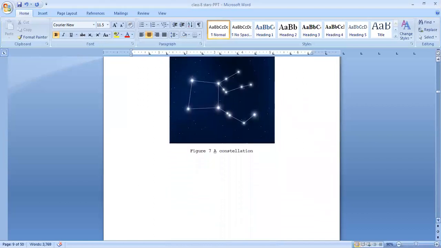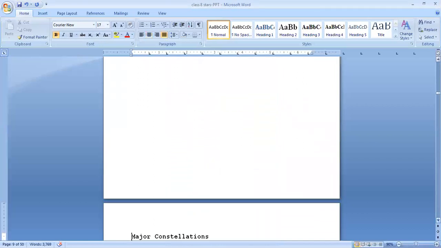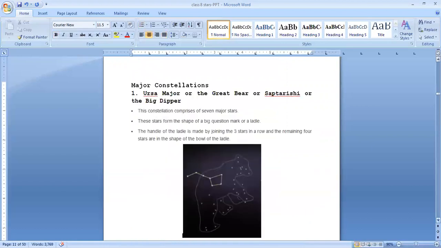Next, we will be seeing different types of constellations, or major constellations. First one is Ursa Major, or the Great Bear, or Saptarishi, or Big Dipper. There are 4 names for the same constellation: Ursa Major, Great Bear, Saptarishi, and Big Dipper.